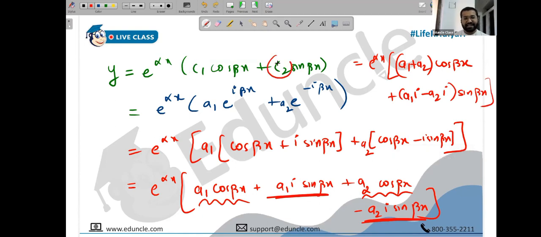Do you remember that our constants are allowed to be complex? So this is constant C1 and this is constant C2. So e raised to alpha x into C1 cos beta x plus C2 sin beta x. Sir, A1 plus A2 will be equal to C1? Yes, A1 plus A2 is C1 and A1 i minus A2 i is C2. Okay, make a note.